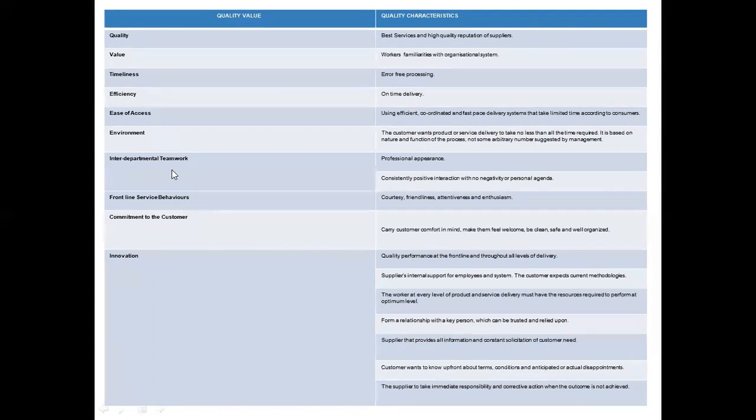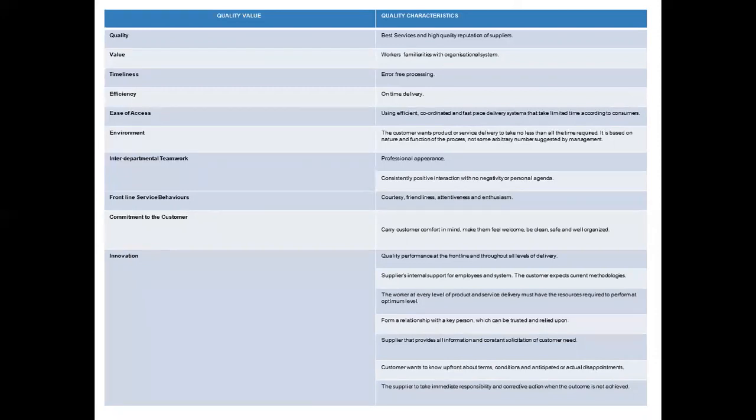The very first quality value is quality. If we talk about quality characteristics, the quality characteristics of quality are best service and high quality reputation of suppliers that ensure quality of a service. Another quality value is value.